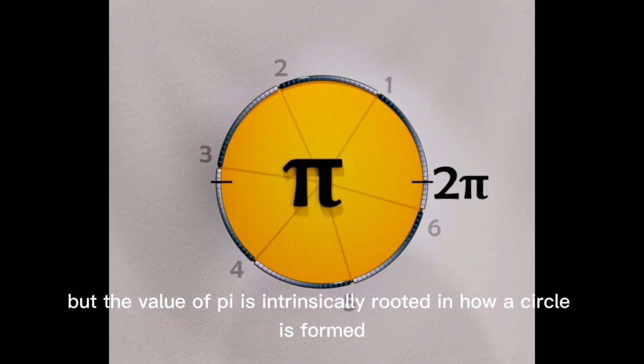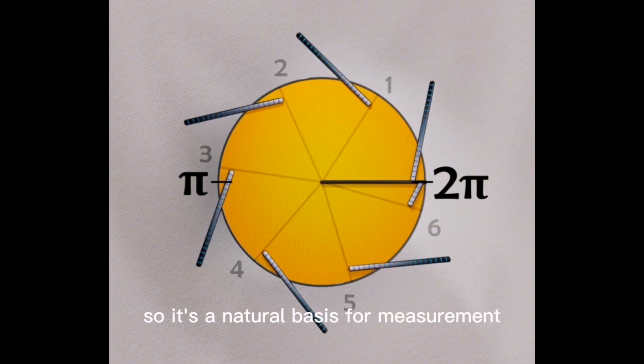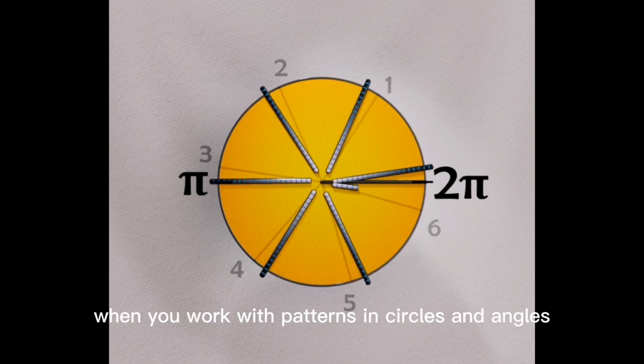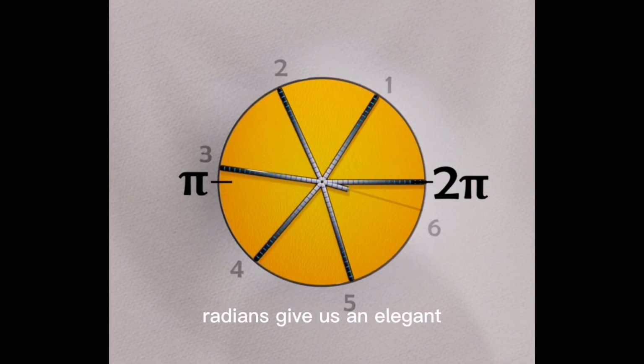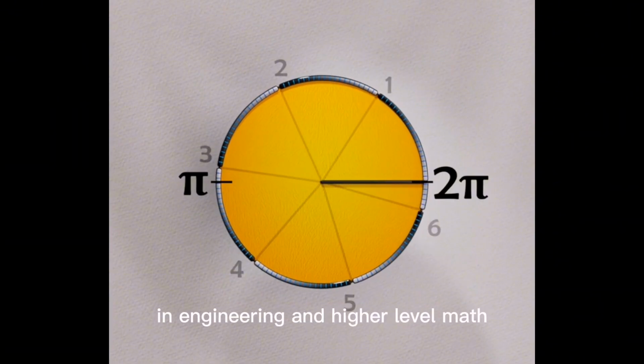But the value of pi is intrinsically rooted in how a circle is formed, so it's a natural basis for measurement. When you work with patterns in circles and angles, radians give us an elegant, clean system to work with, which is why it's used intensively in engineering and higher level math.